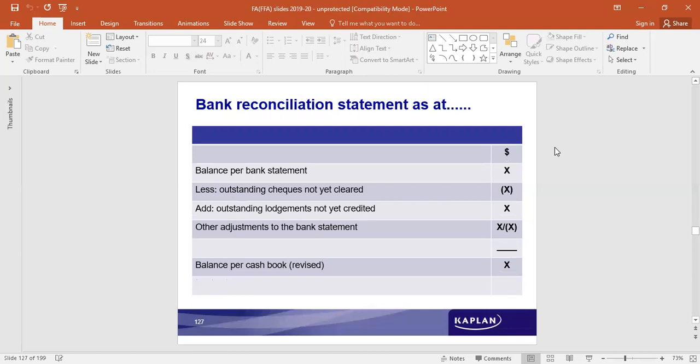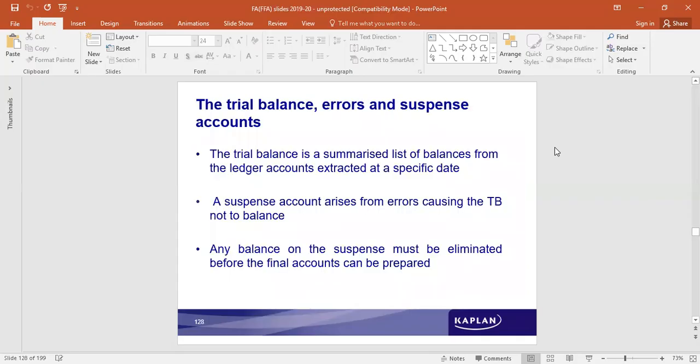Of course, format wise, most of the time students memorize the format and do that. But I think if you apply the logic, it is very easy to do a bank reconciliation statement. Instead of memorizing the format and doing this plus, that minus, and students have their own way of memorizing that, apply it logically. What was done by them, what was not done by the business, focus on that and then adjust that. That is how a bank reconciliation statement is prepared.